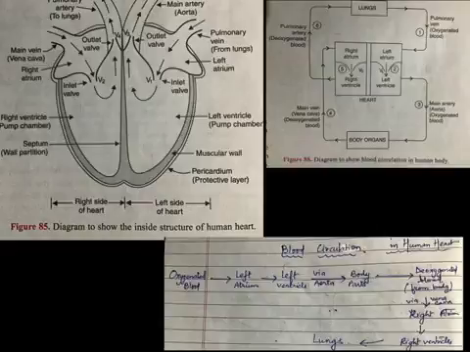It will carry carbon dioxide and other impurities and bring it back via vena cava into the right atrium. From the right atrium, it will enter into the right ventricle. Then it will be sent to the lungs for the exchange of gases. Carbon dioxide will be given out and oxygen will be absorbed here.